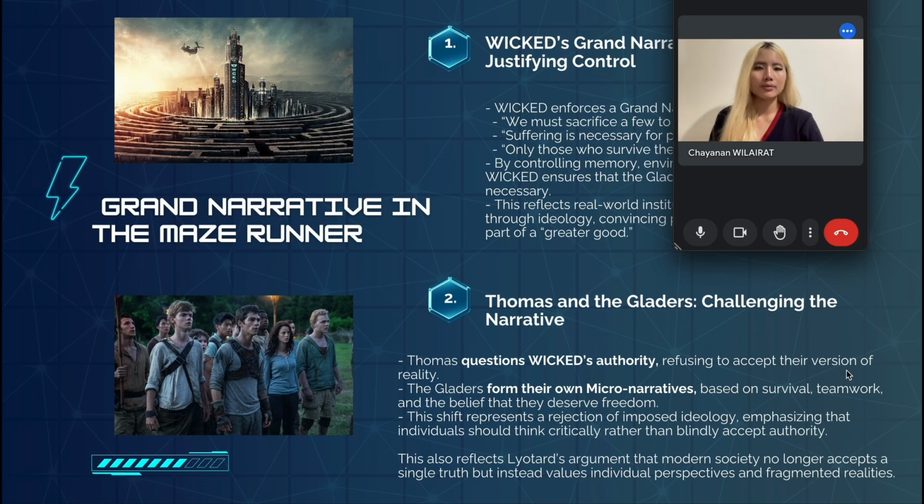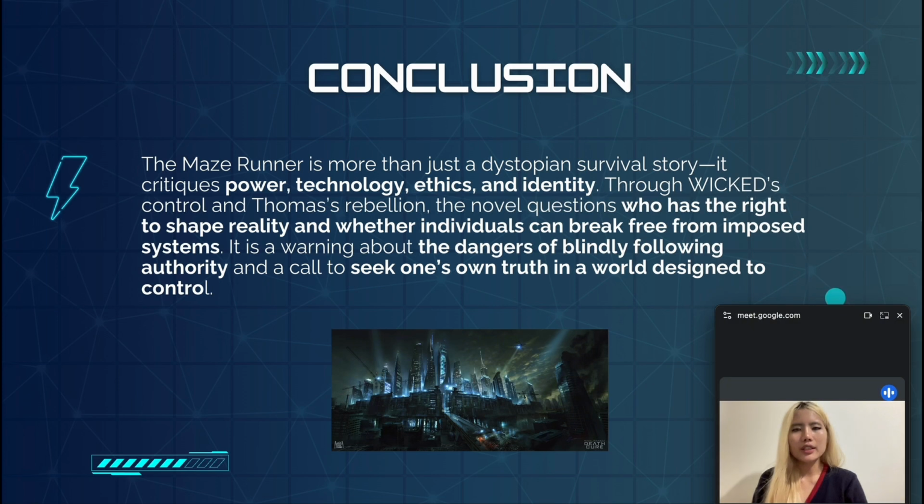In conclusion, The Maze Runner is more than just a dystopian survival story. It critiques power, technology, ethics, and identity. Through WICKED's control and Thomas' rebellion, the novel questions who has the right to shape reality and whether individuals can break free from an imposed system. It is a warning about the dangers of blindly following authority and a call to seek one's own truth in a world designed to control.